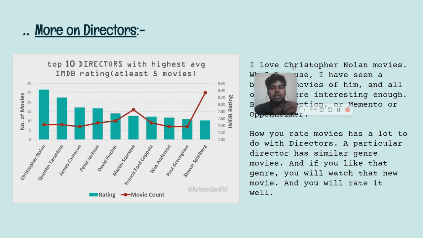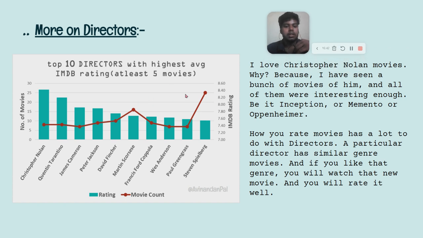Now something more is done on this. In this chart you can see which directors have made how many movies, in this line graph through red color. And this column chart is based on the average rating of them.